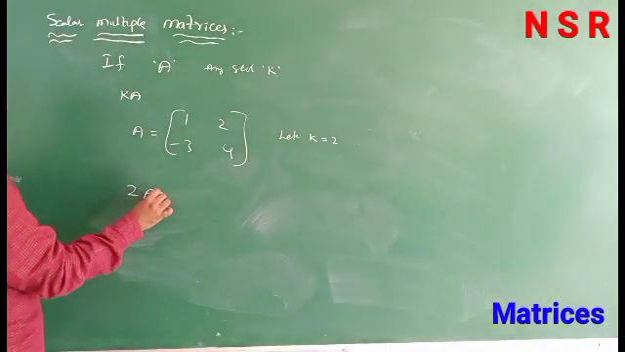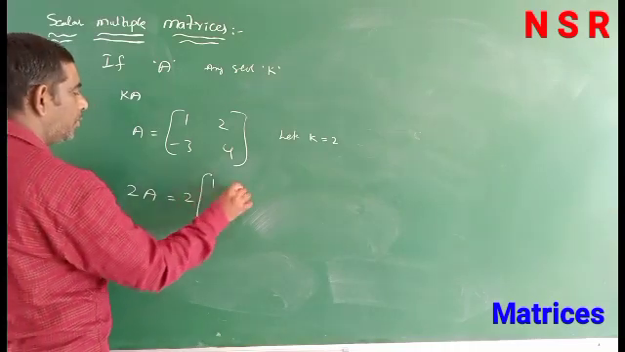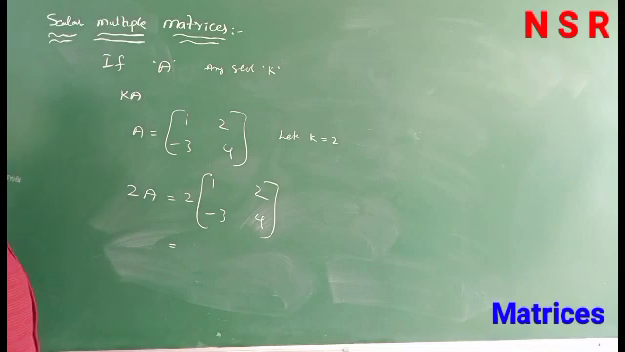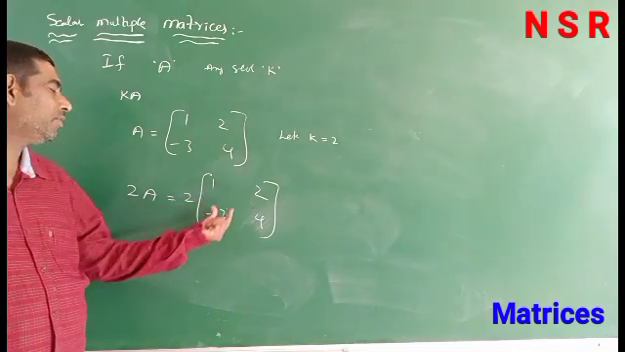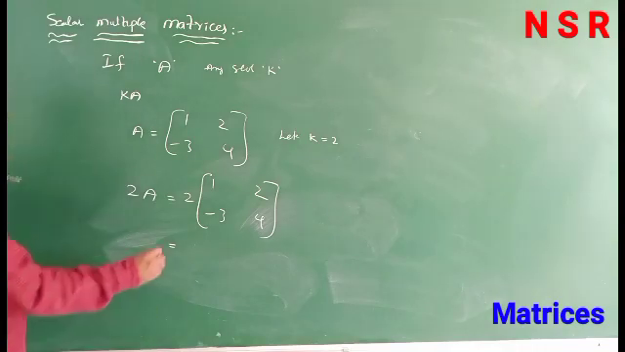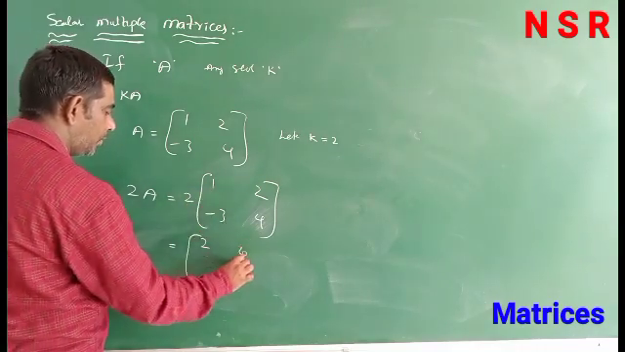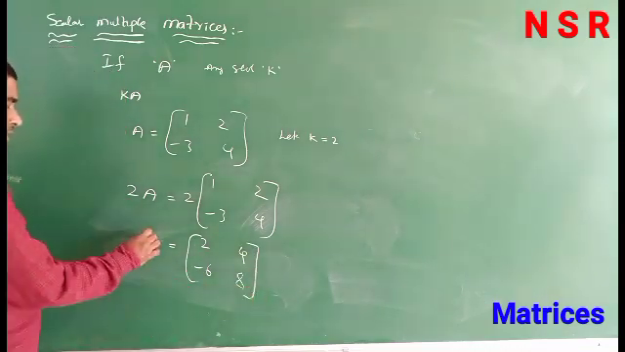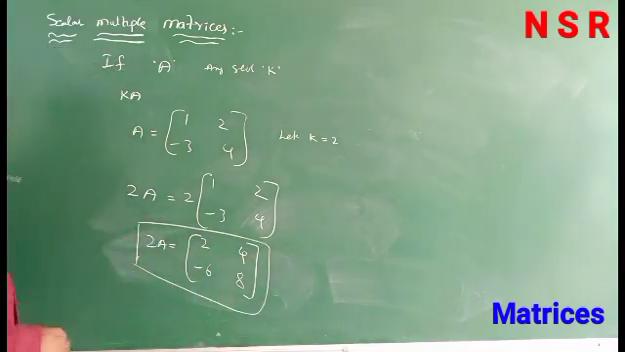Now, scalar multiple means 2A. So, 2A means 2 into 1 2 minus 3 4. Scalar multiple means the scalar value multiplies each and every element of the matrix, so here 2 into 1 is 2, 2 into 2 is 4, 2 times 3 is 6, 2 times 4 is 8. So, this is the scalar multiple of a matrix.